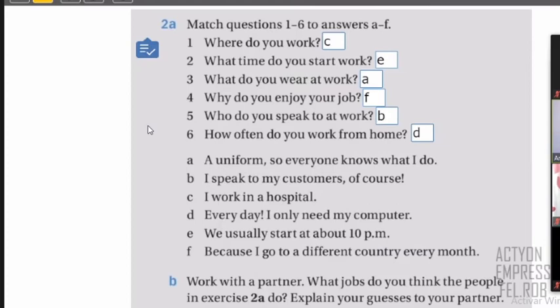Why? Because it says work in a hospital. So maybe the possibilities are nurse. Any other possibility apart from a nurse? Who else can work in a hospital? Only nurses work in a hospital? Doctor. Doctors too, right? So yes, we can say that. So I'm going to put it here.